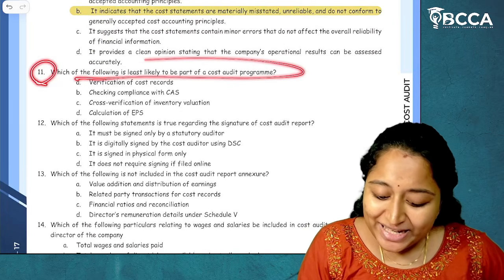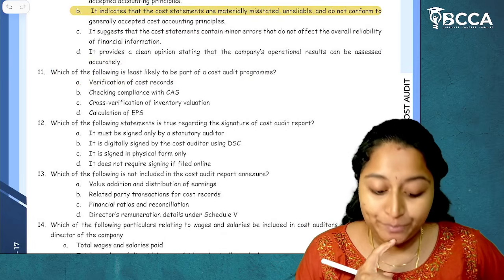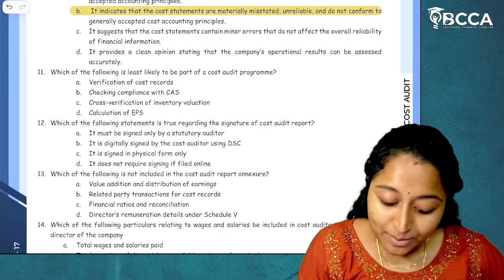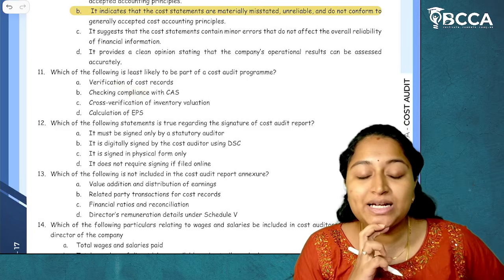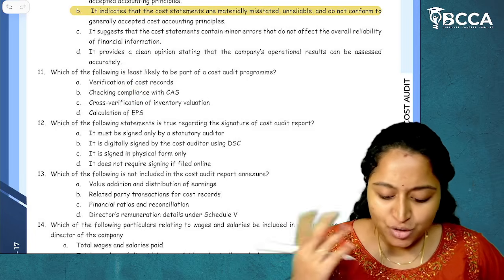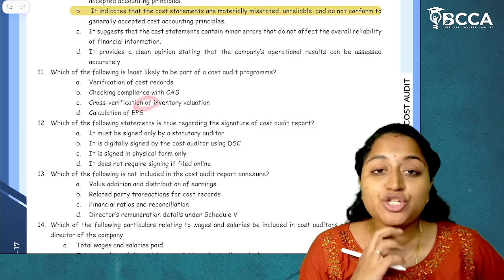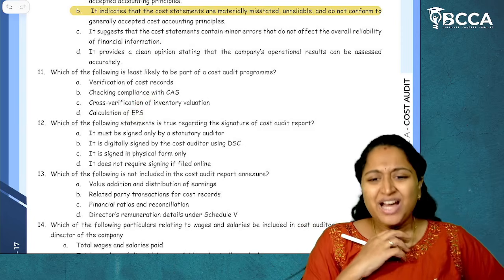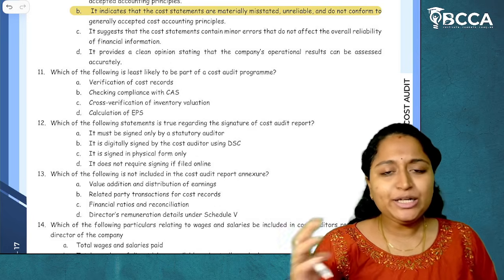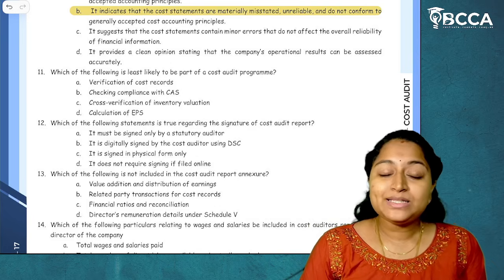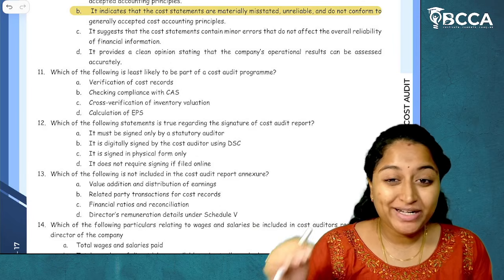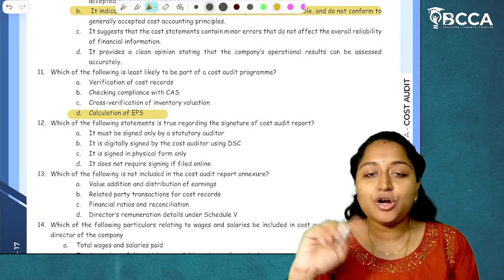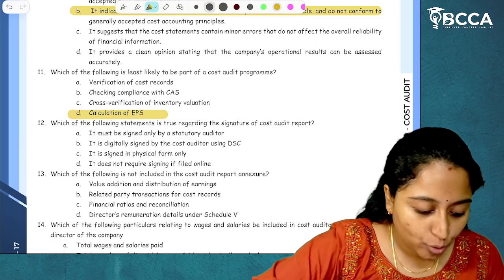Which of the following is least likely to be part of the cost audit program? Verification of cost records. Yes, we will do in the cost audit program. Checking compliance with the cost accounting standards, cost auditing standards. The answer is yes. Cross verification of inventory valuation. Yes, that will be done. Calculation of EPS. Now, calculation of EPS is related to the other parts, but not related to the costing, not related to the production. It is related to finance. So calculation of EPS does not form part of cost audit program. I hope it is clear.